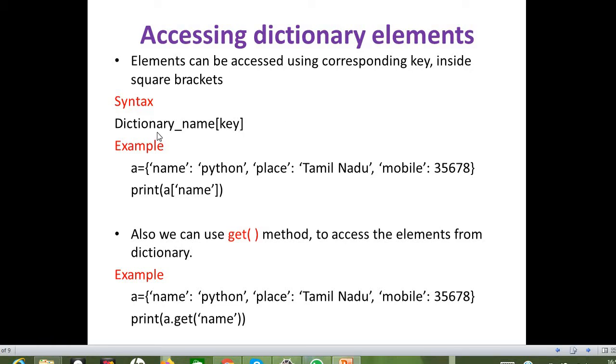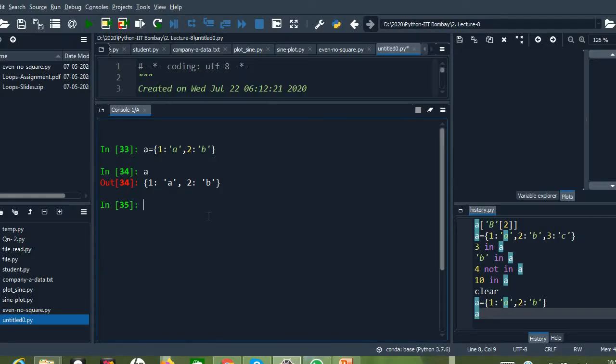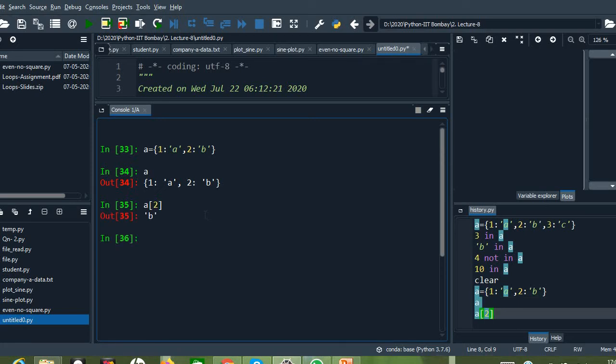The syntax is the dictionary name, and within square brackets we mention the key. If you take this example, the dictionary name is a, and within square brackets I specify the key. So the value of 2 will be b.